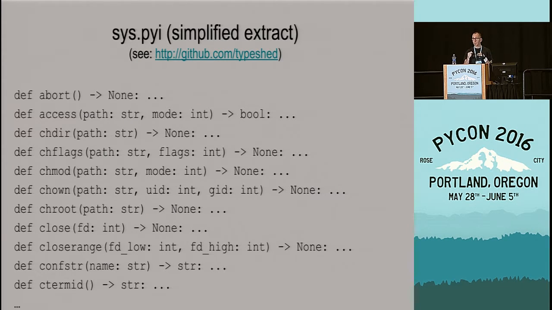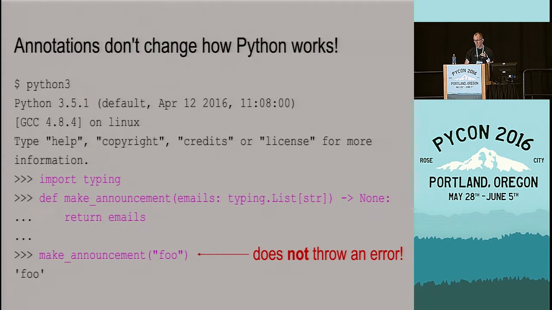The next question is, how does Python actually behave differently? So if we have type annotations in our programs, does it actually do anything different? And the answer is no. So here I took one of the make announcement variants I had earlier, and I just typed that into the Python command line shell. And I called it with a string, which is exactly the case we wanted to exclude before. And Python doesn't care. Python is like, yeah, that's good, keep going.